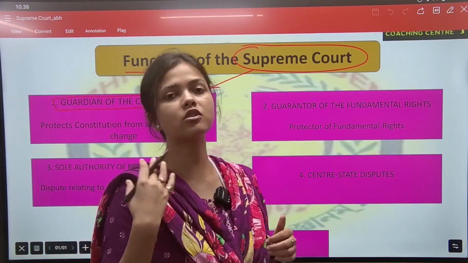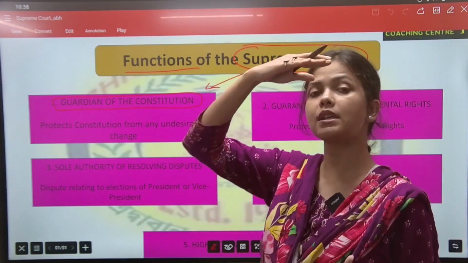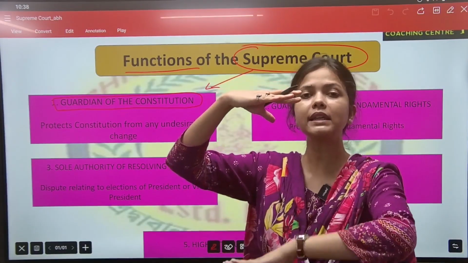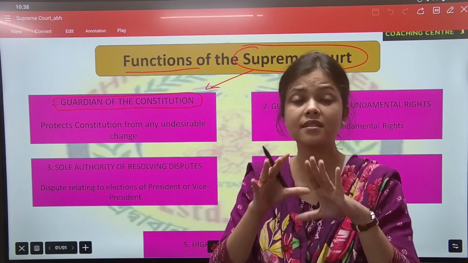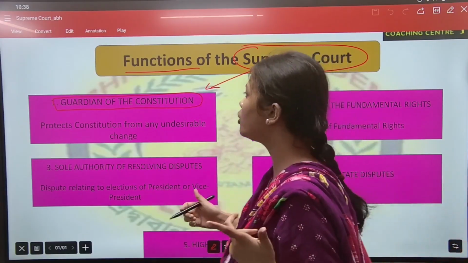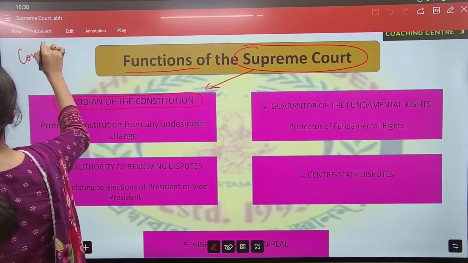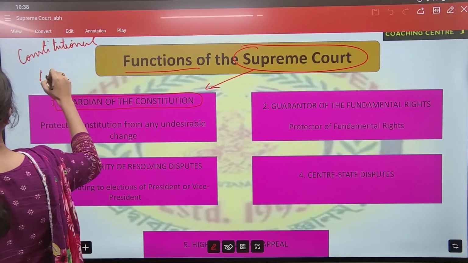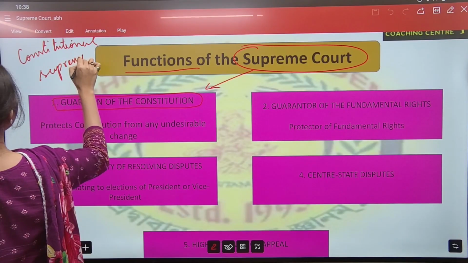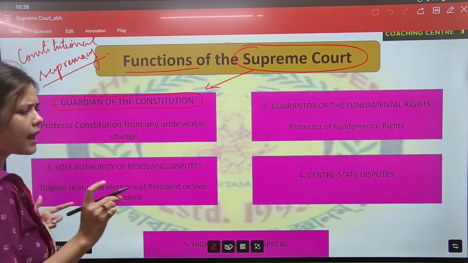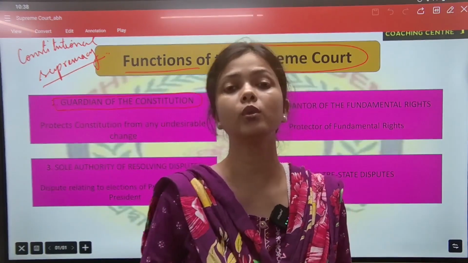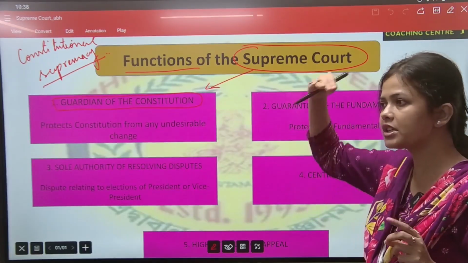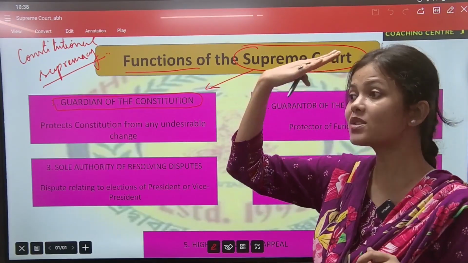We follow constitutional supremacy. That means the constitution is at the top level. Government, parliament, not even the judiciary, no one can override what's written in the constitution. In India, we have our constitution, and every organ has to run according to what's written in it. So the constitution is at the topmost and supreme position.